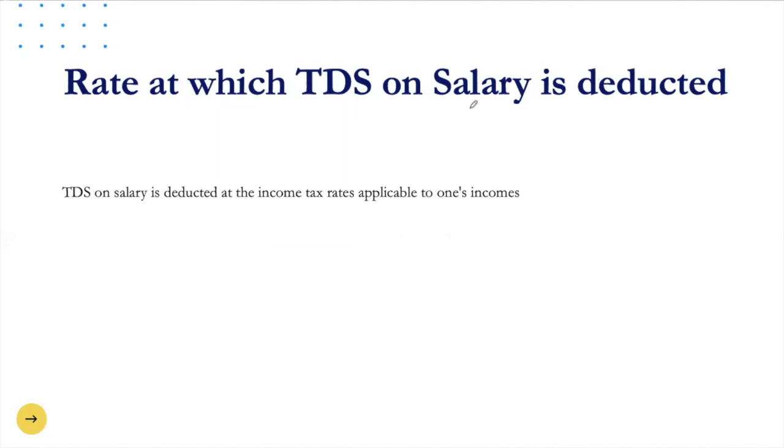Rate at which TDS on salary is deducted. TDS on salary is deducted at the income tax rate applicable to one's income. Suppose you are under a tax slab of 10%, TDS will be deducted at that rate. And suppose you are on a tax slab of 30%, TDS will be deducted accordingly.